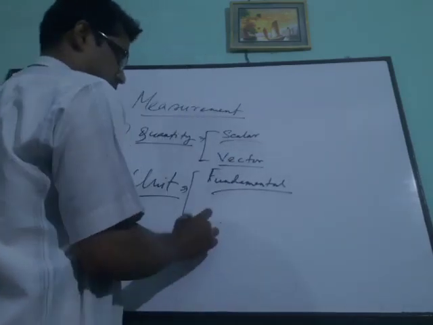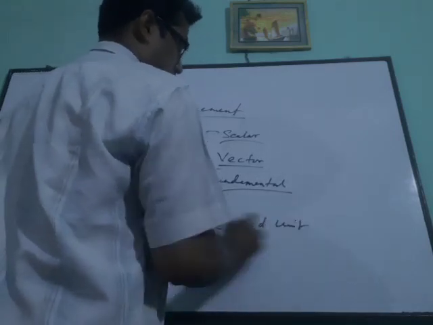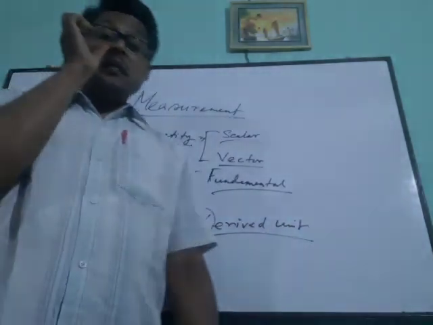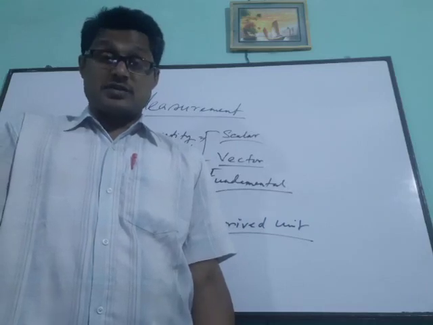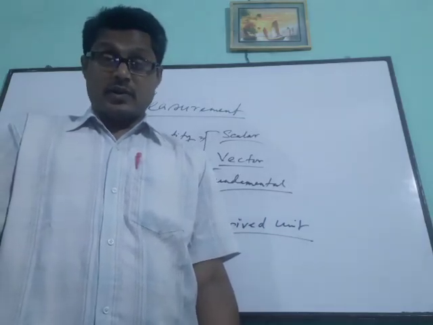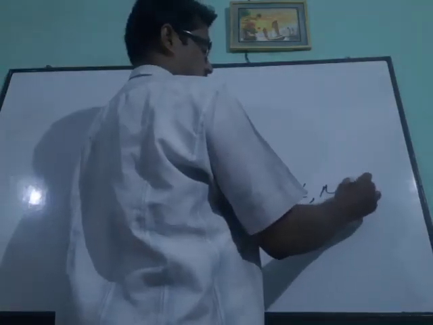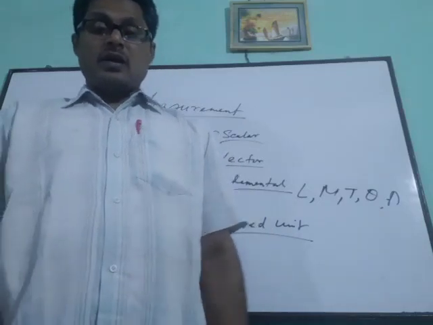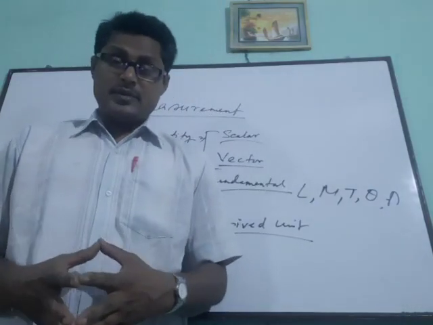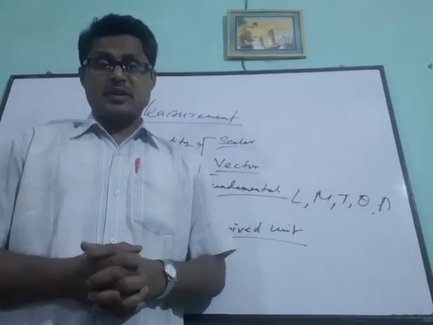Fundamental units and derived units. Fundamental means they are independent from each other, and with them we can establish the other units. These are known as fundamental units, like length, mass, time, temperature, current intensity. Only a few fundamental units we have, but for derived units there is no limit. There are very many derived units.